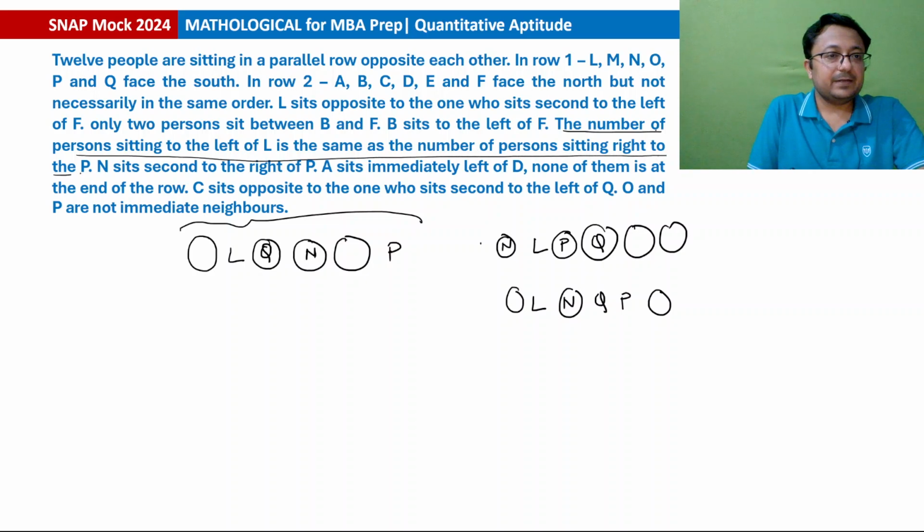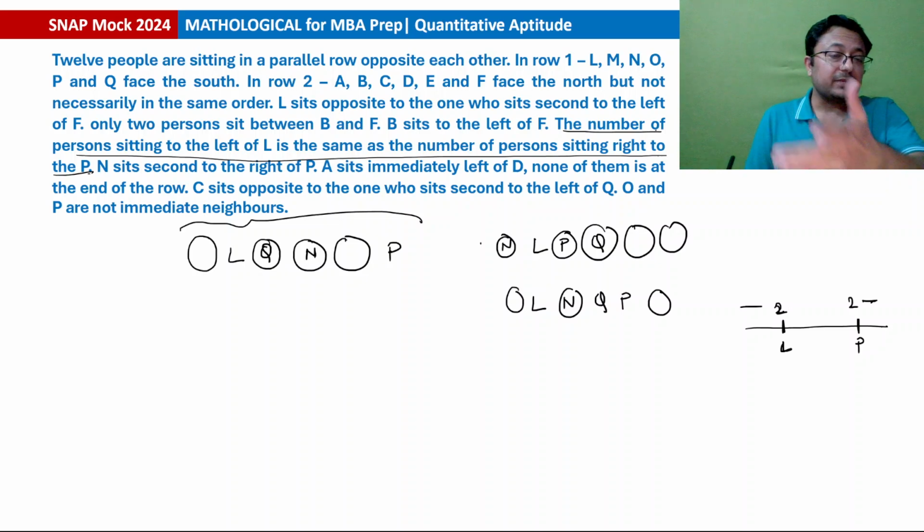What does that mean? Let us say in general, ठीक है, let us say L is sitting here at second position from the left. ठीक है, so P must be sitting at the second position from the right. ठीक है, तो L का रैंकिंग if L का रैंकिंग is second from the left, P का रैंकिंग will be second from the right. That is what it means. So if L is at the second position from the left end, then P must be at the second position from the right end, which is not in first case.